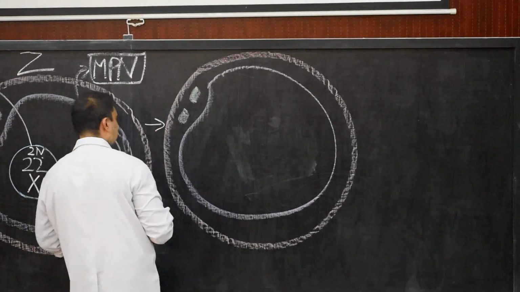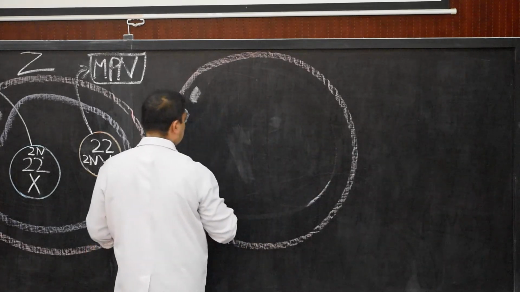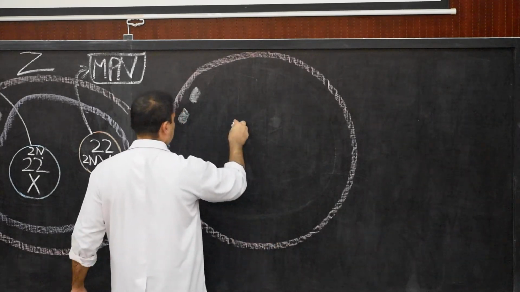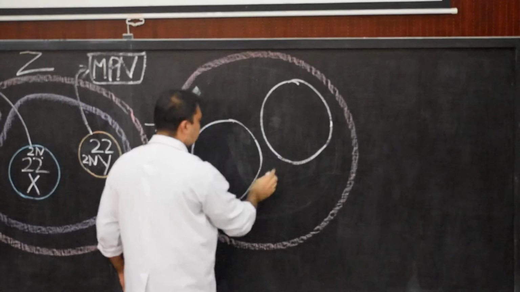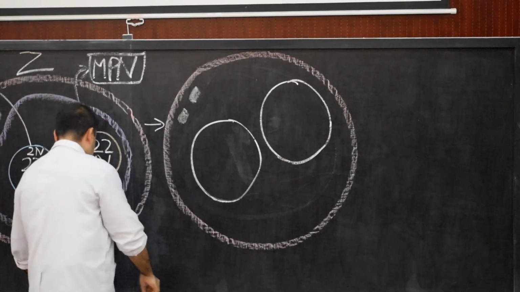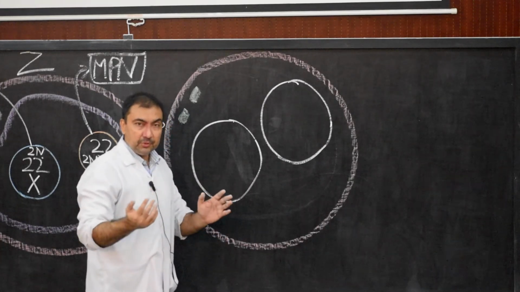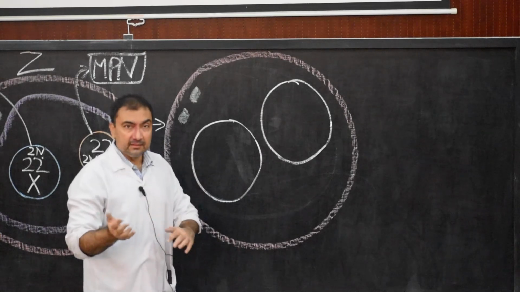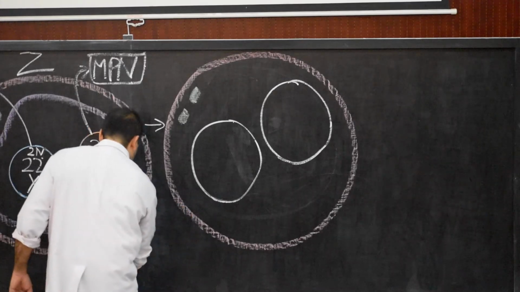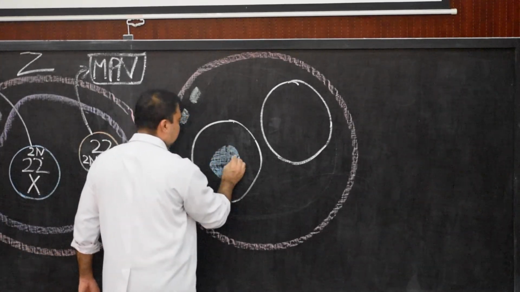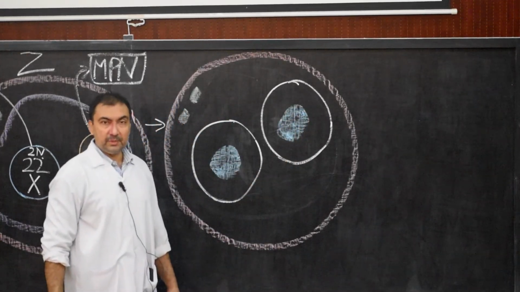So therefore, there will be formation of two-cell zygote. Here I am going to show that now this cytoplasm is also divided, and therefore there will be formation of these two cells, and these two cells will carry the equal amount of chromosomes, equally distributed from each parent cell. Here we show that these two independent cells are now known as blastomeres. So these two cells are called blastomeres.